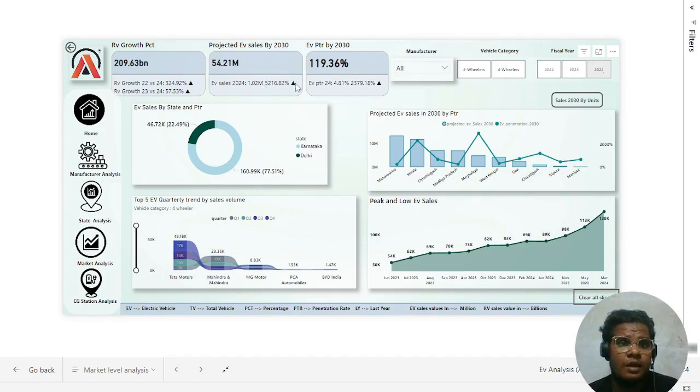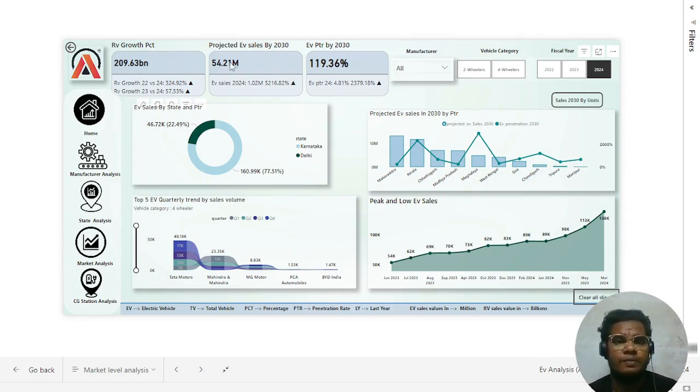The revenue growth percentage of 2022 versus 24 is 324.92 percent growth compared to the year 2022. 2023 is 57, but there is a very high percentage increase between 2022 and 24. When it comes to 25, this percentage even gets increased. This is the revenue percentage.